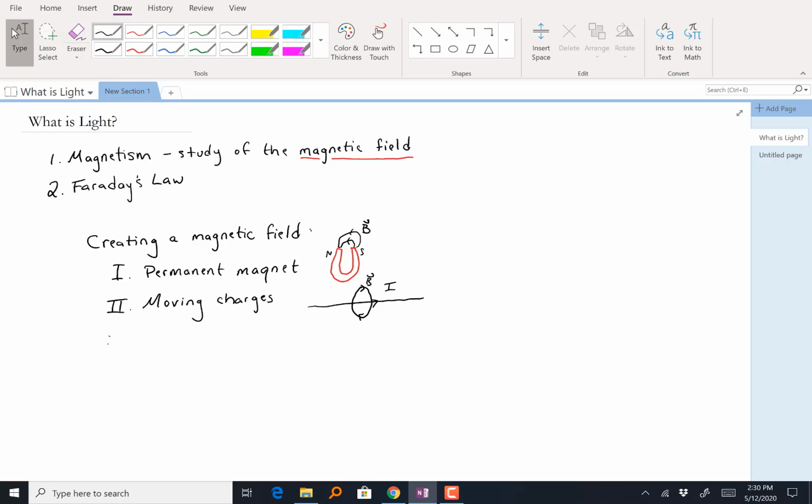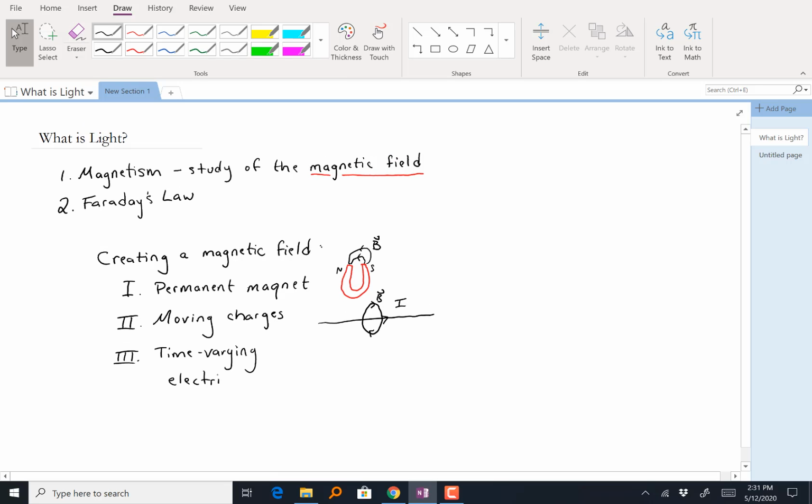And the last way, and perhaps the most sophisticated of the three, is that a time-varying electric field is able to create a magnetic field. I have an electric field that can be getting stronger or weaker at a particular point in space over a period of time. The electric field is changing in time at that point in space, and that's going to be able to create a magnetic field as well. It's this last way of creating a magnetic field that we're really interested in today, in answering this question of what is light.